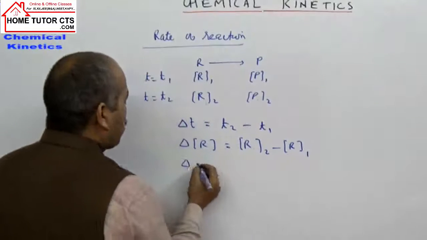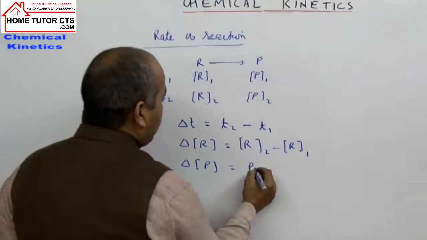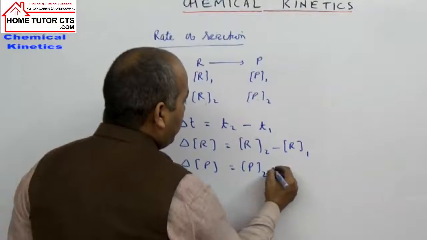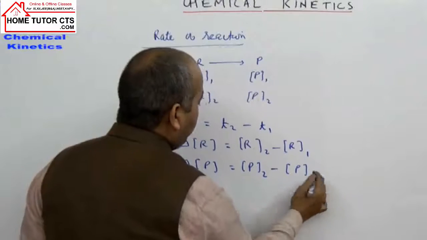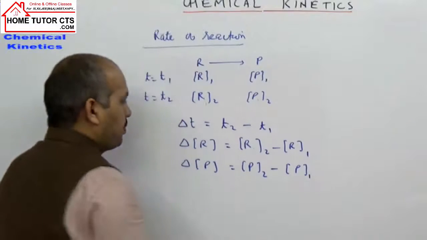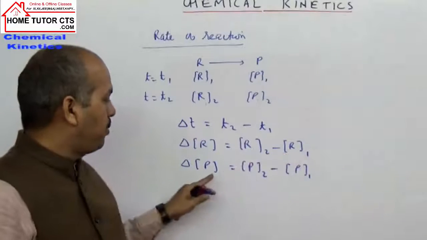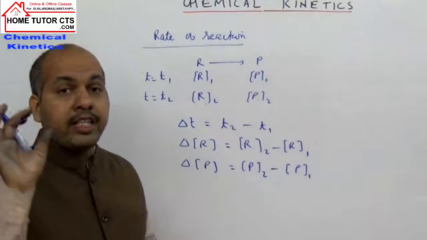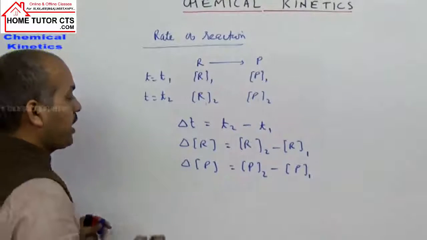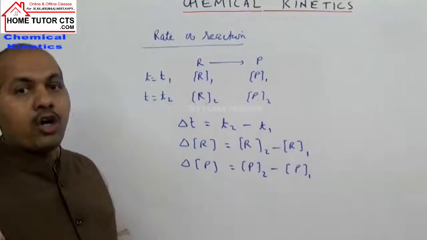And the change in concentration of product is the concentration of product at time T2 minus that at time T1, that is P2 minus P1. So what is the meaning of rate of reaction?